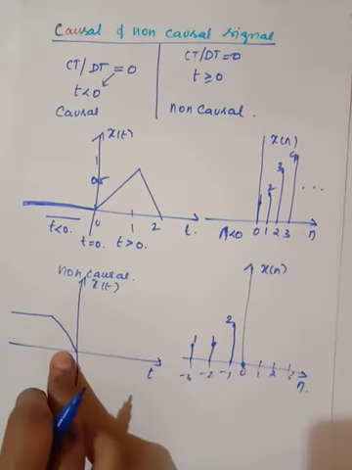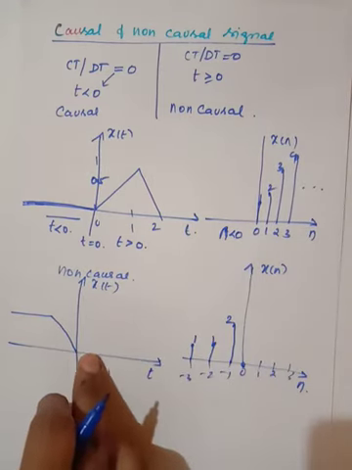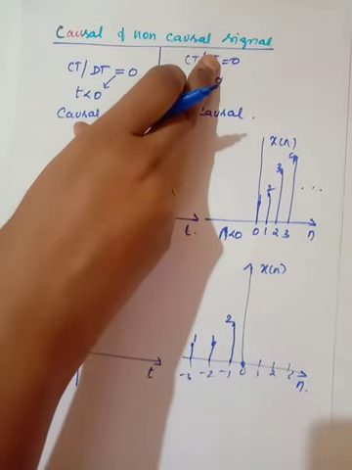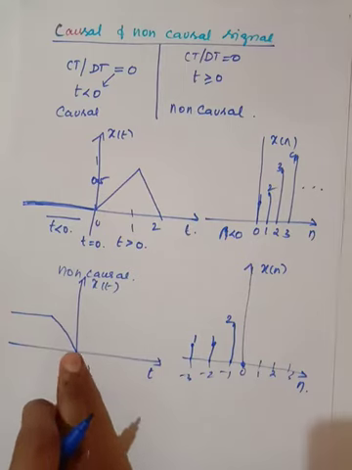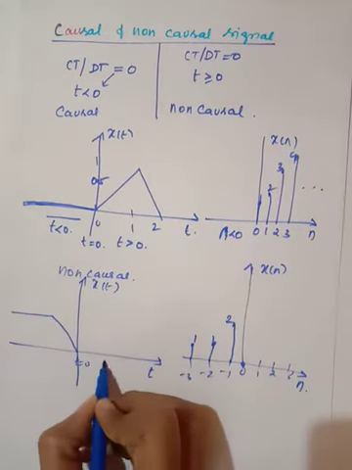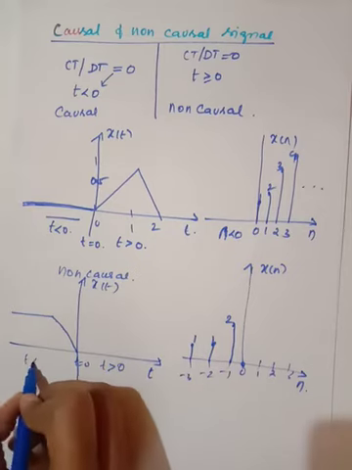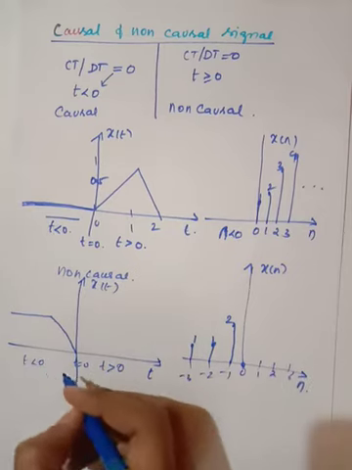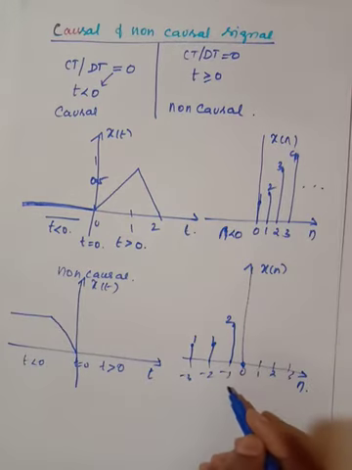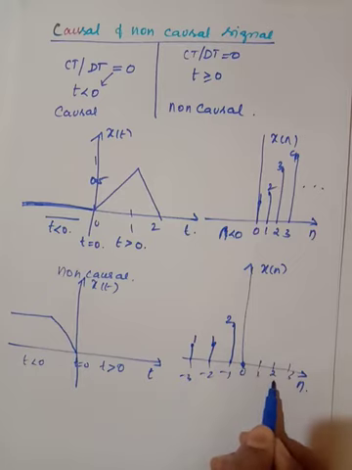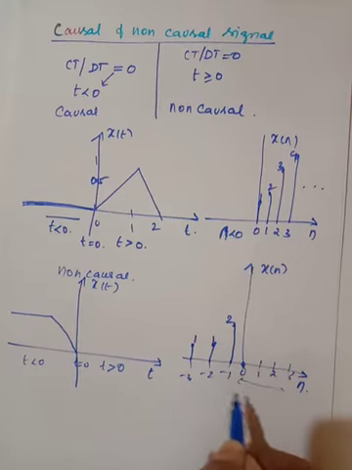Now consider a non-causal signal here. According to this condition, for time greater than or equal to 0 it should be 0. So this is t equal to 0, and this is t greater than 0, where it is 0. For t less than 0 it has value, so it is said to be a non-causal signal. Similarly for a discrete case, at n equal to 0 and n greater than 0 there is no signal, and for n less than 0 you have the signal value, so it is said to be a non-causal signal.